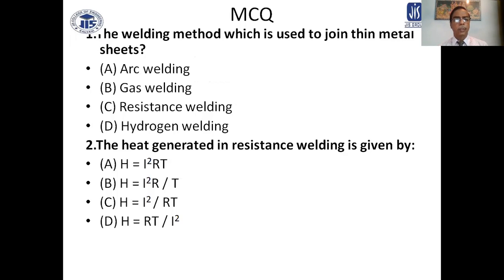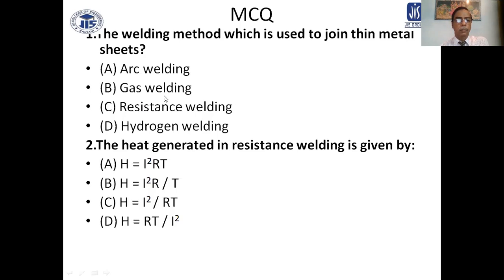Some MCQ questions we'll discuss here. Number one question: the welding method which is used to join thin metal sheets. There are four options: arc welding, gas welding, resistance welding, and halogen welding.